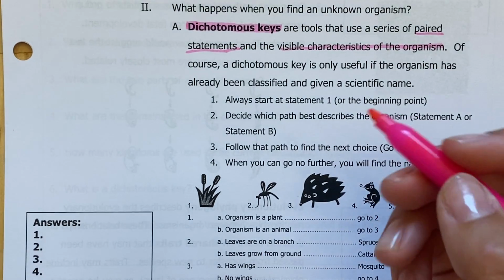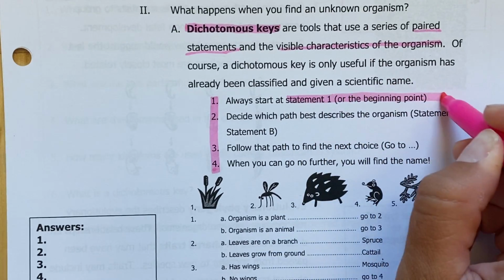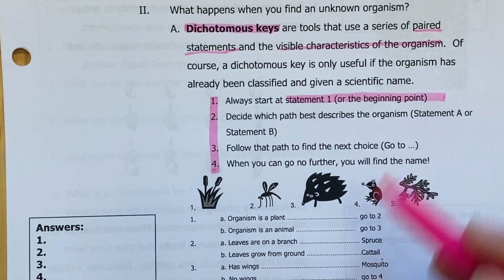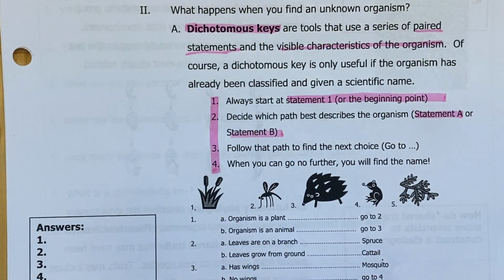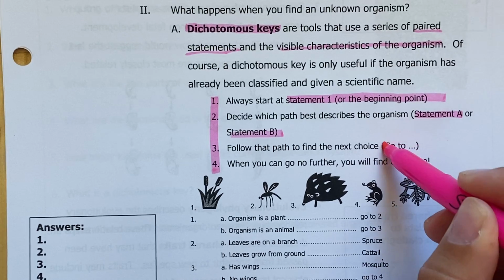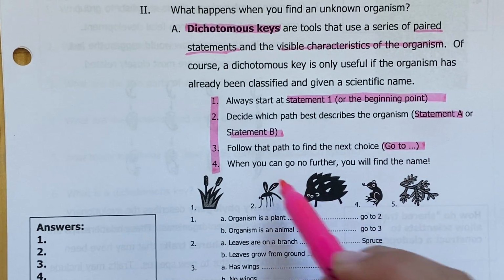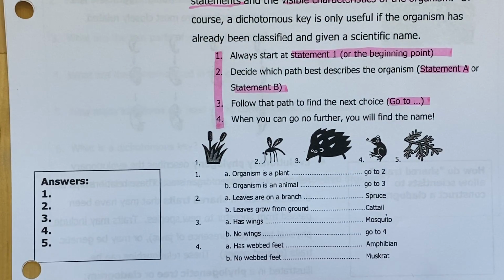All right, so the little rules are as follows, and there are only 4. You always start at statement 1, which is at the beginning. All right, then you decide which path best describes the organism, either statement A or statement B. Then you follow that path and go to the next choice. So it will say go to blank. When you can go no further, you will find the name. So let's do one that we definitely know the name for, just so that we can check it.